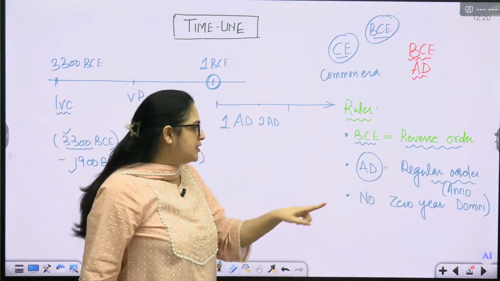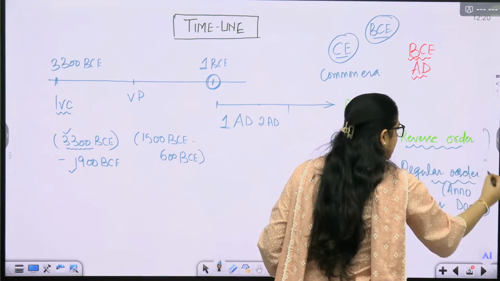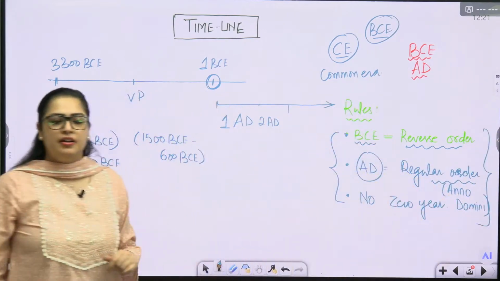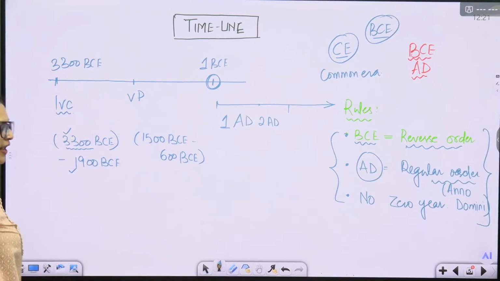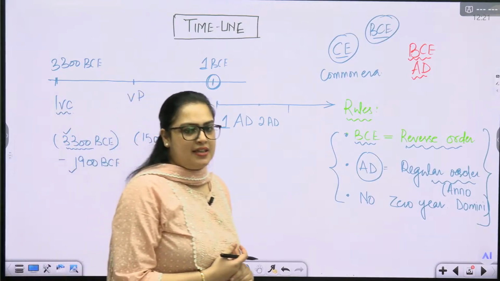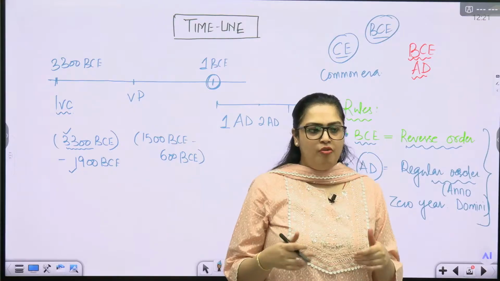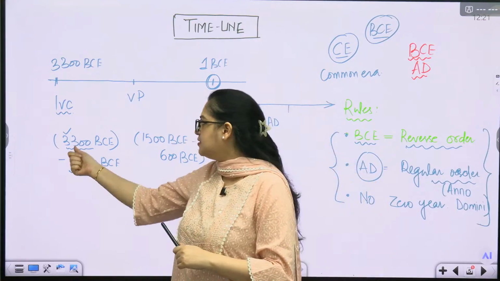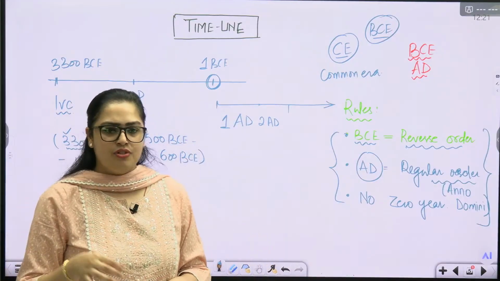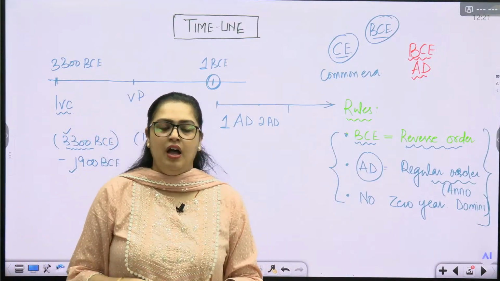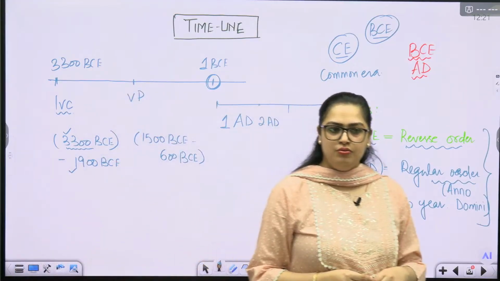These are the rules that are important to understand the timeline. If you don't understand this, you won't understand in the entire history what time period we are referring to. Now the important question: if I ask you how many years have lapsed since the beginning of the Indus Valley civilization, at least the time we know, 3300 BC, till this very date, how should we calculate this? Can you calculate now?